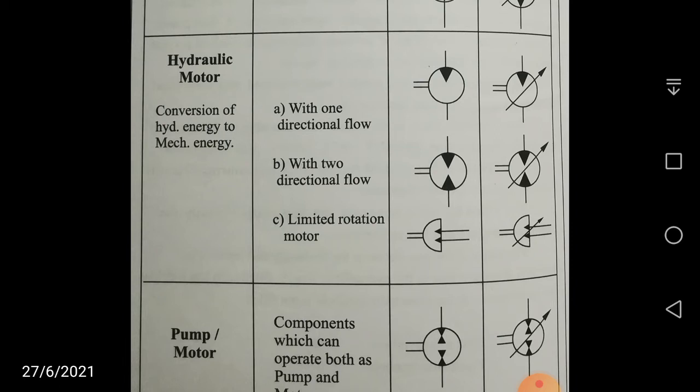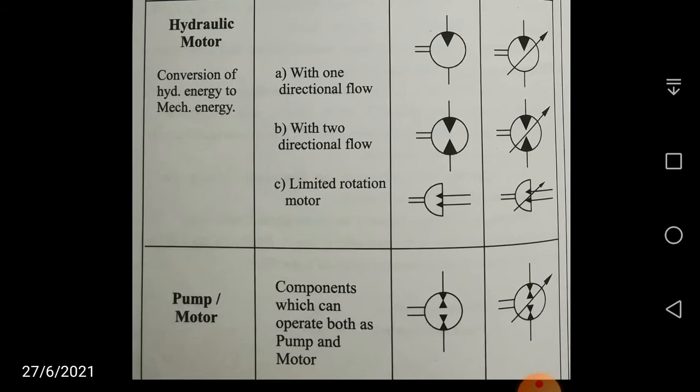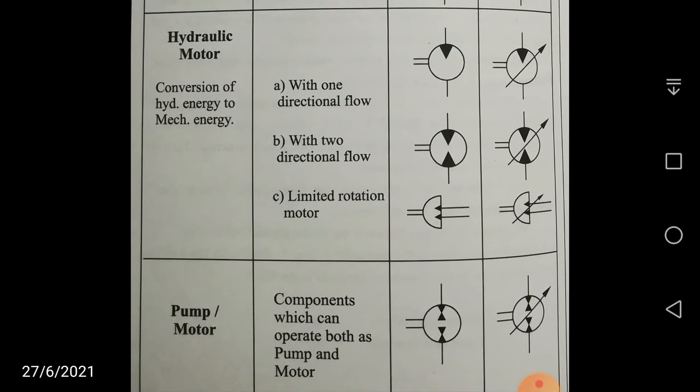And this can be fixed displacement and, of course, variable displacement. For variable displacement, as usual, there is an inclined arrow going through that semicircle, right? Now come to the pump or motor, that means both ways. This particular device can work as a pump as well as a motor.